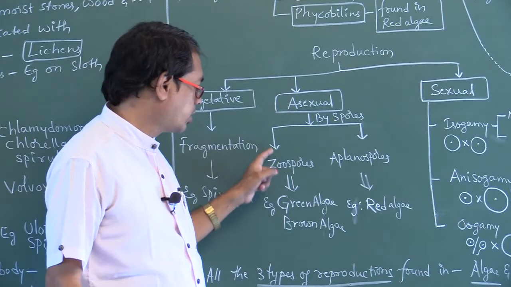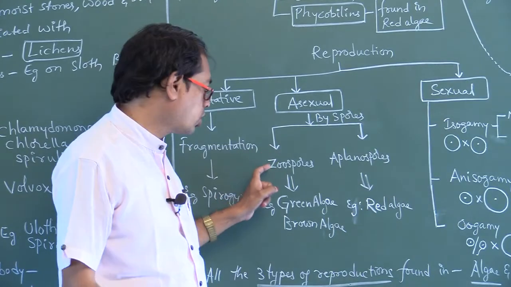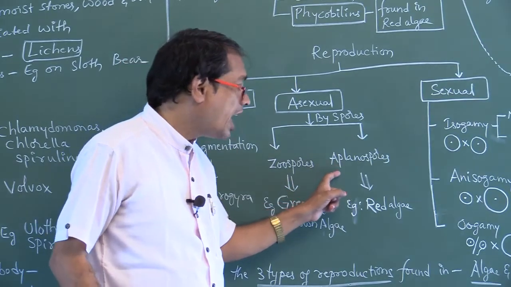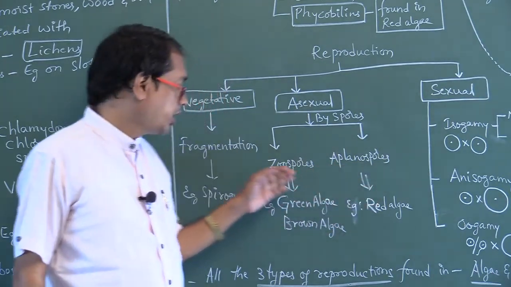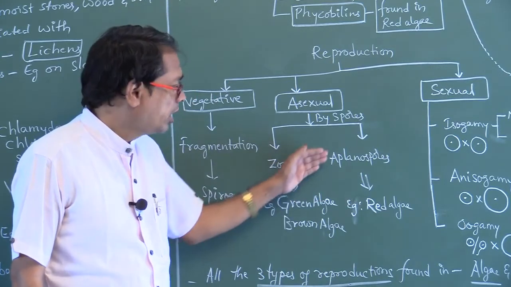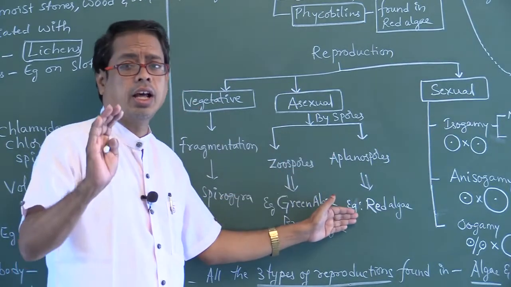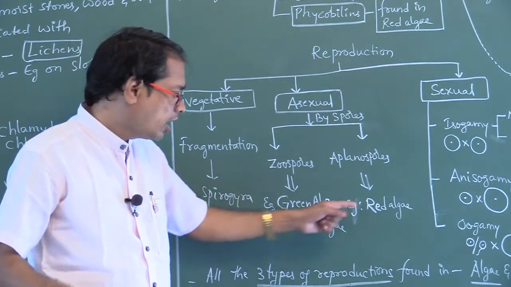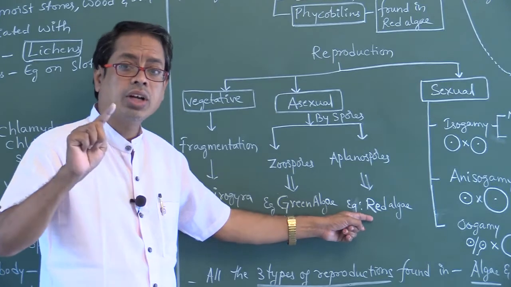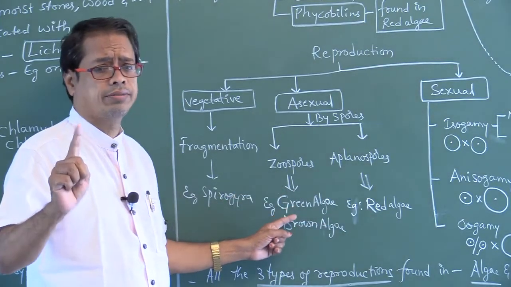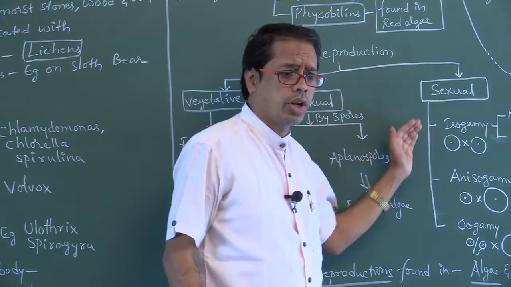These spores are of two types. Those which show motility are called zoospores. Those which do not show motility are called aplanospores. Zoospores are found in green algae and brown algae. Aplanospores are found in red algae. Try to remember: spores are non-motile in red algae, and motile in green algae and brown algae. Very important.